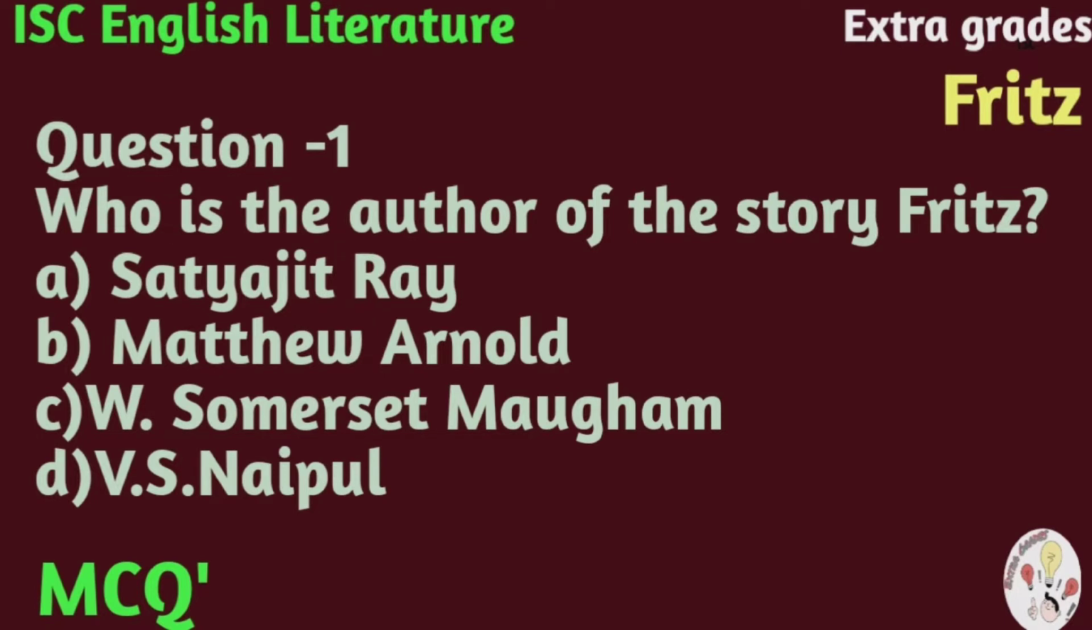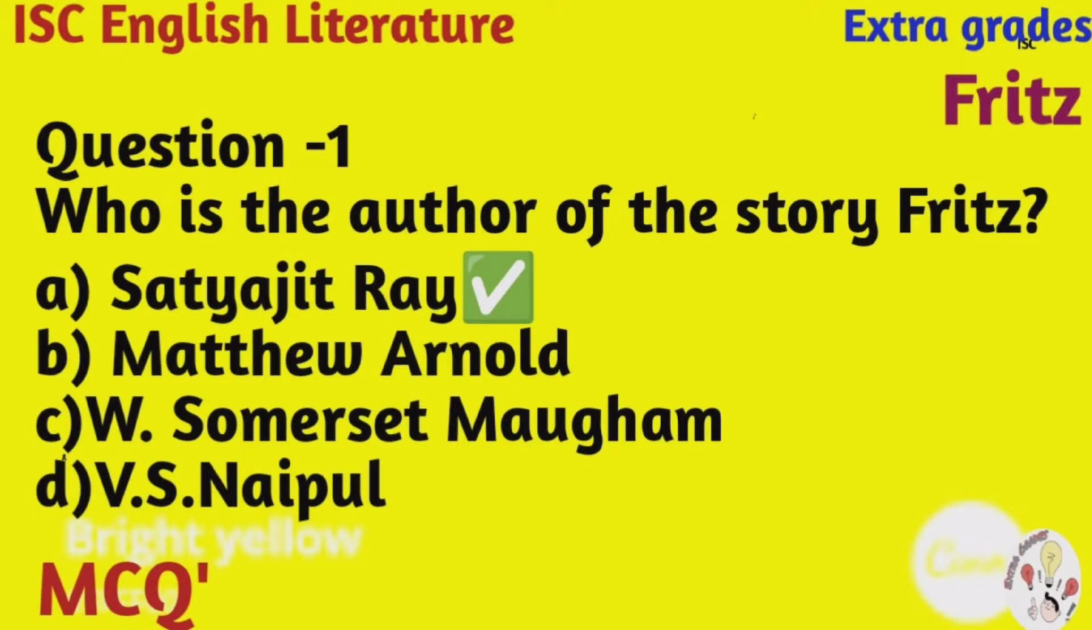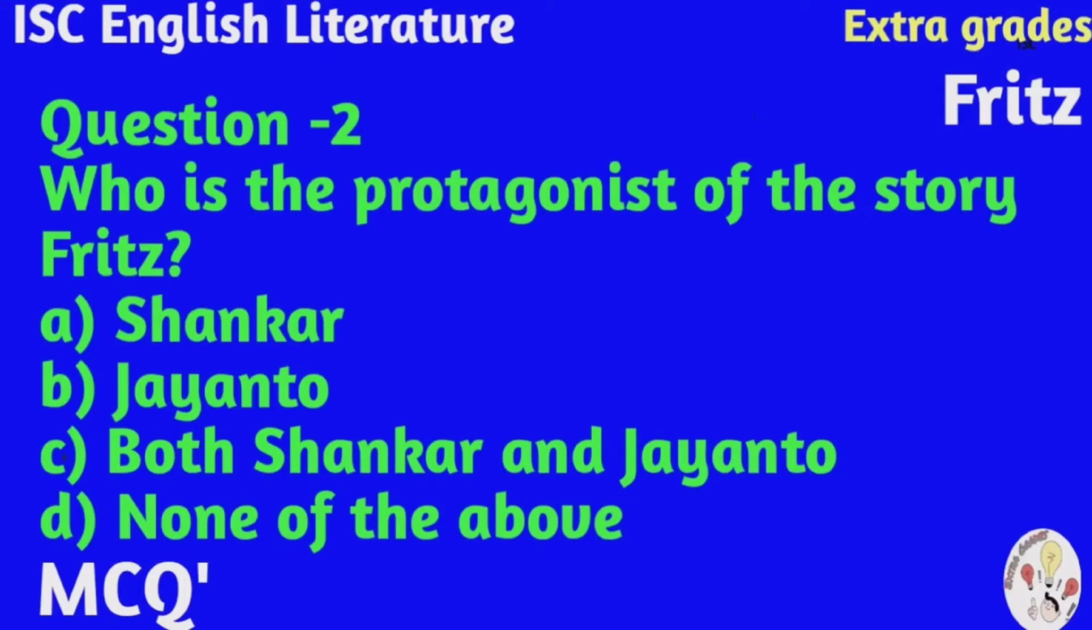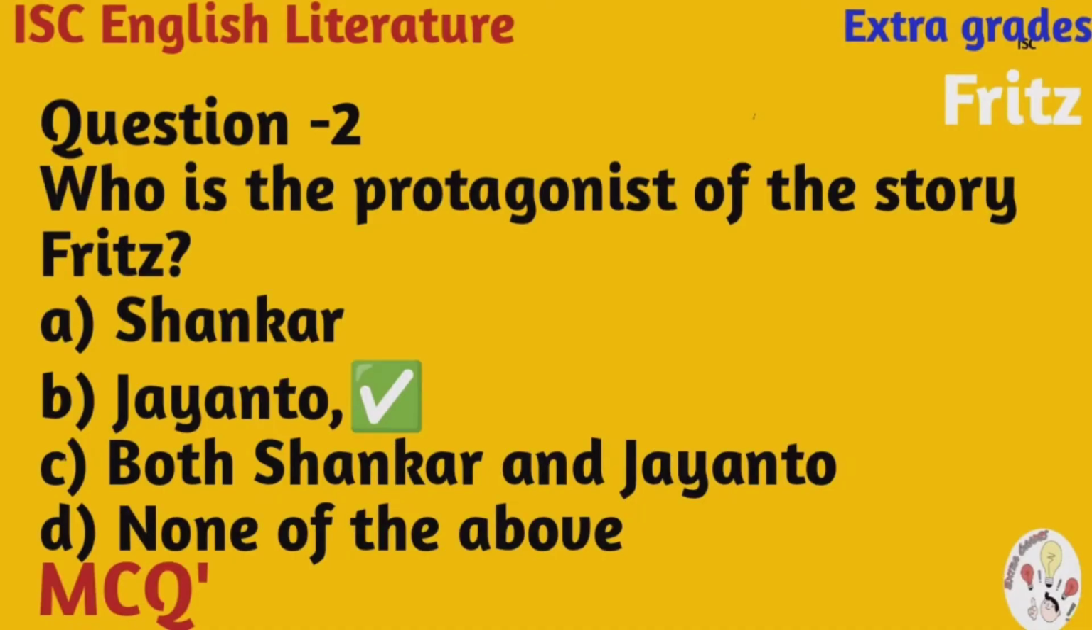Who is the author of the story Fitz? The options are A. Satyajit Ray, B. Matthew Arnold, C. W. Somerset Maugham, D. V.S. Naipaul. And the correct answer is Satyajit Ray. Question number 2. Who is the protagonist of the story Fitz? The options are A. Shankar, B. Jayanto, C. Both Shankar and Jayanto, D. None of the above. And the correct answer is Jayanto.